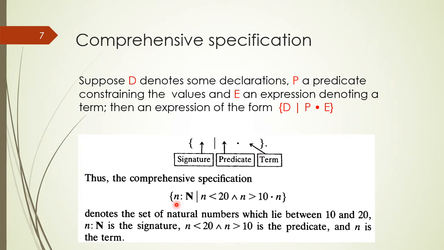For example, we have a comprehension specification on a set of natural numbers where we declare variable n on the set of natural numbers, and this predicate represents the constraint on the domain, which tells us that we consider the natural numbers lying between 10 and 20, and n is a term. It means this set would contain the natural numbers from 10 to 20.